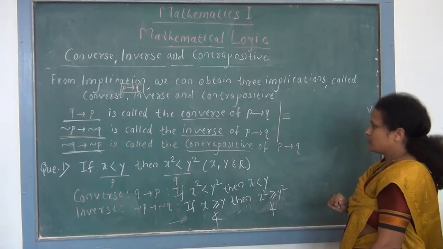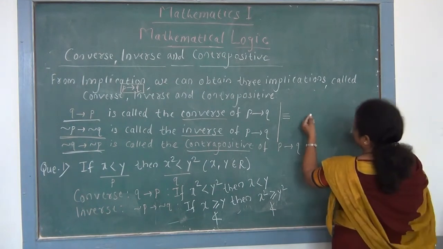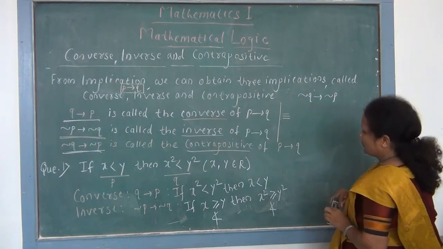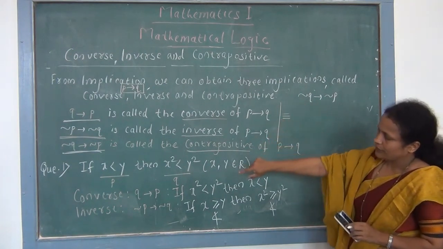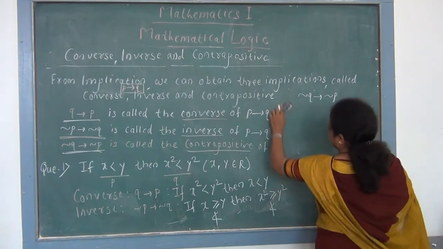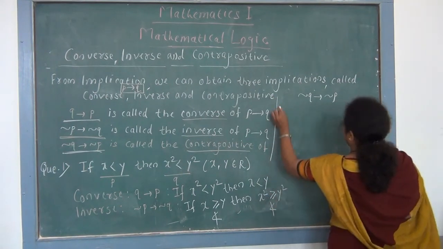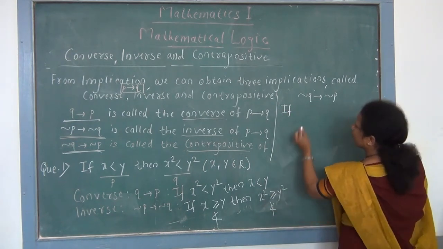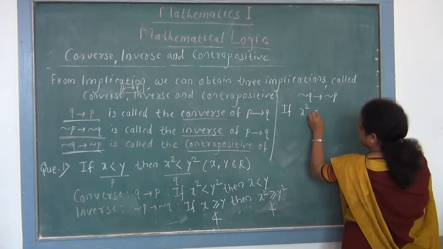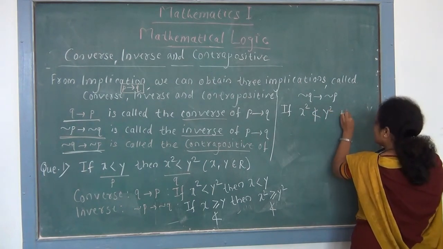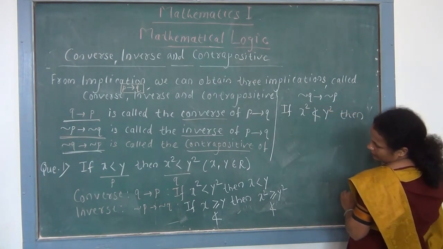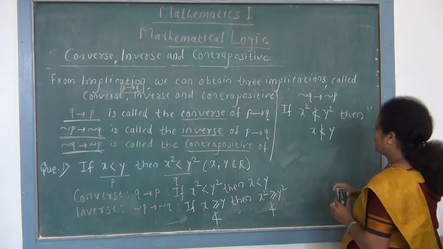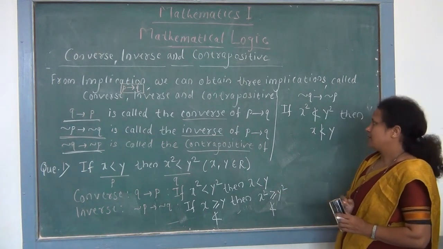Now we write contrapositive, and symbolically contrapositive is given as negation Q implies negation P. So first we write negation of Q, then we write negation of P. So here this contrapositive becomes if, first we write negation of Q, x square is not less than y square, then negation of P becomes x is not less than y. You can use not less than or you can use greater than or equal to.